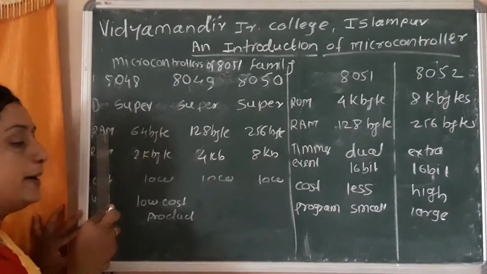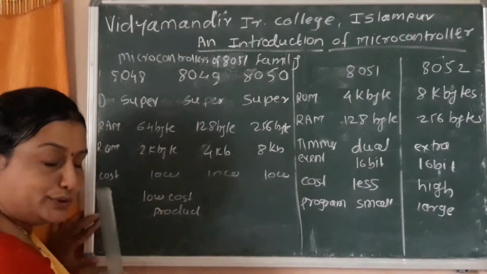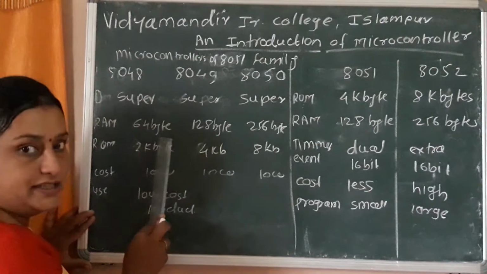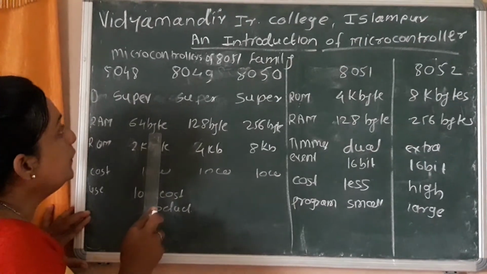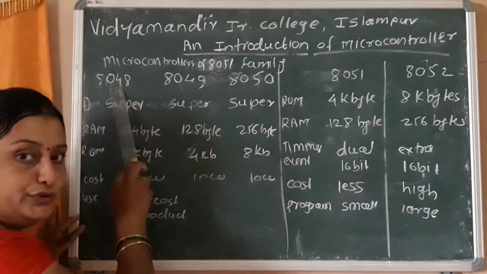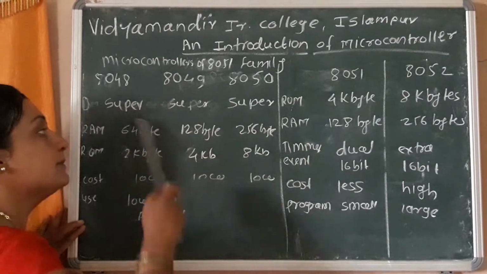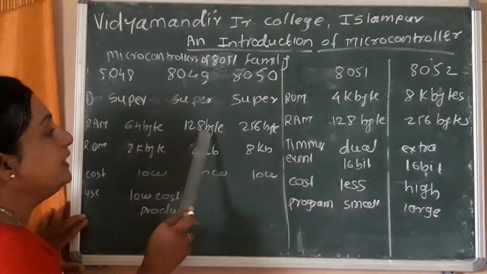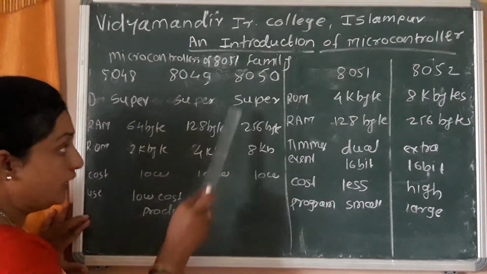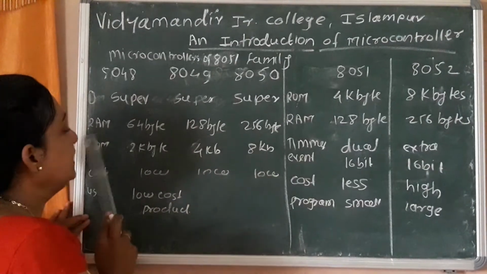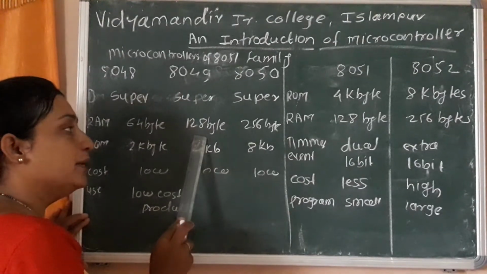Next point is RAM. First is architecture, second is RAM. RAM is nothing but random access memory. In the 8048 microcontroller, it is 64 bytes. You must remember that RAM must be measured in bytes. 64 bytes of RAM are built into the 8048, whereas in the 8049 it becomes double, that is 128 bytes of RAM. In 8050, the RAM is double that of the 8049,